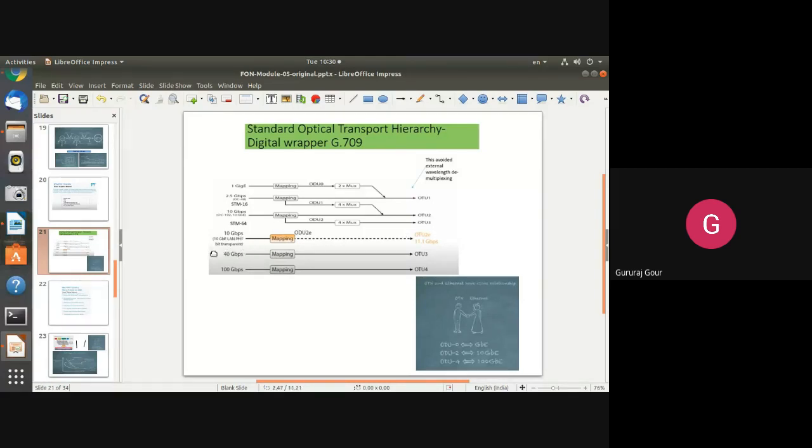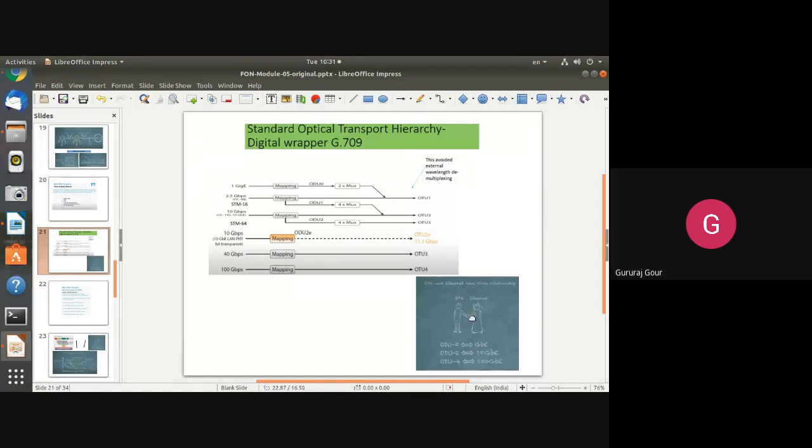Next, 10 Gbps supporting the physical LAN network is mapped to the ODU second version to OTU-2e. Similarly, 40 Gbps Ethernet is mapped to OTU3, and 100 Gbps Ethernet is mapped to OTU4.